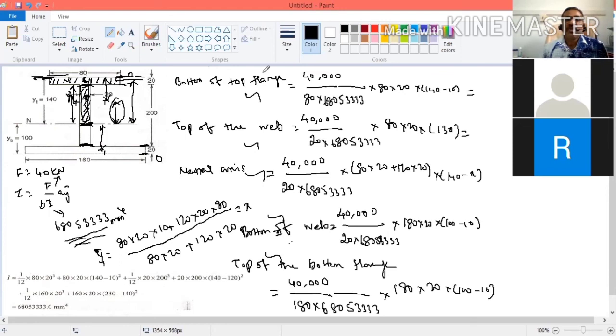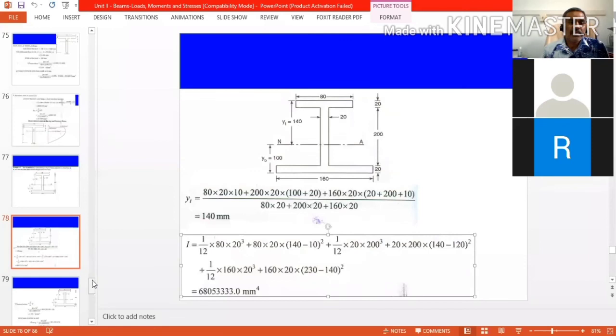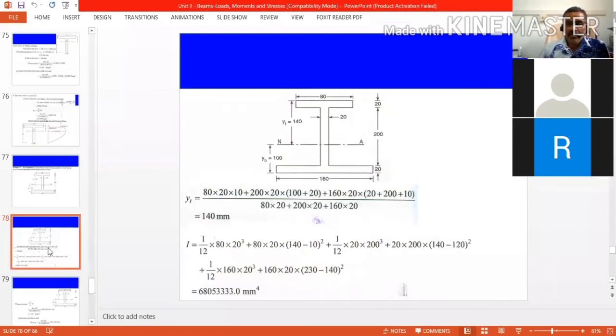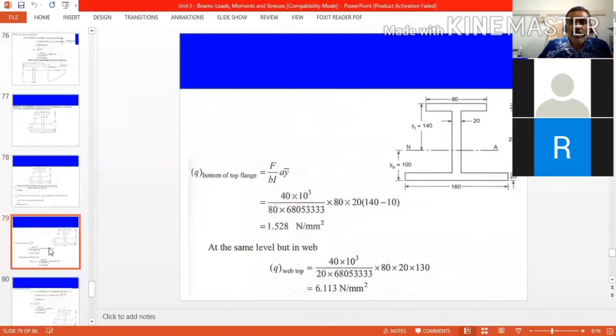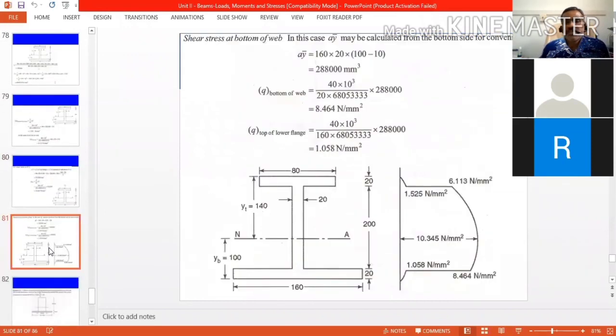So this is the shear stress distribution across the depth of the cross section. At the top, it is 0. At the bottom of the top flange, it is 1.5.